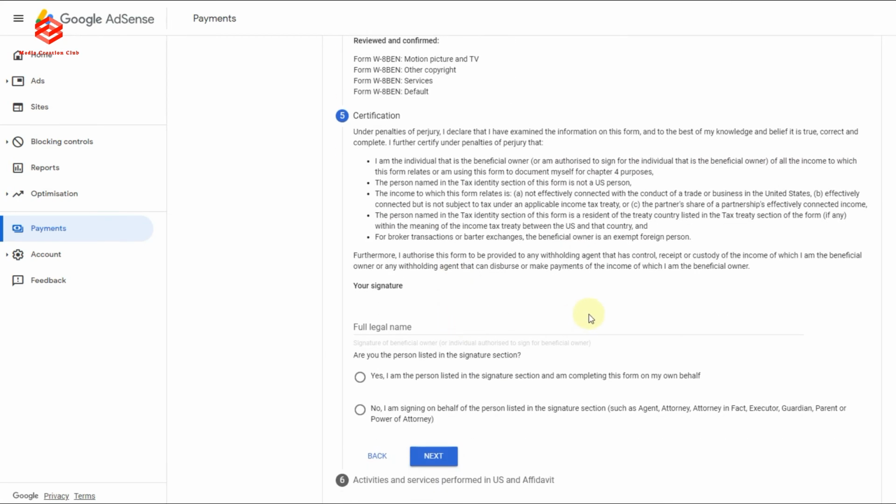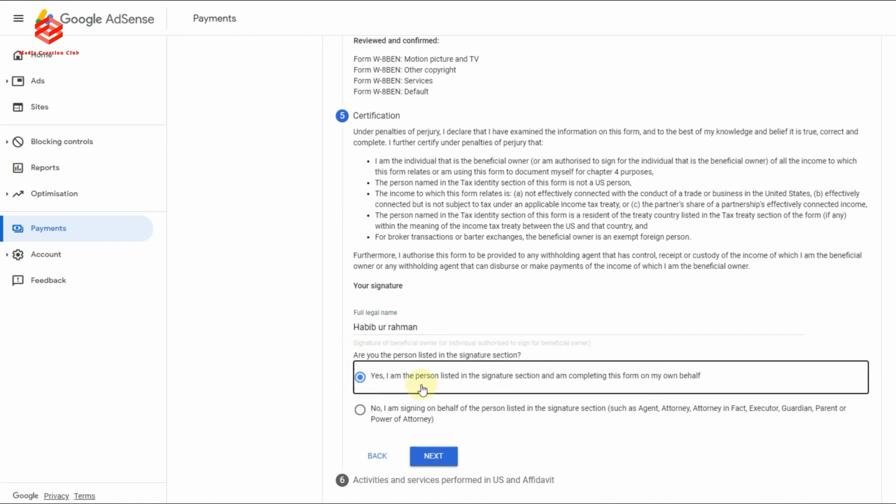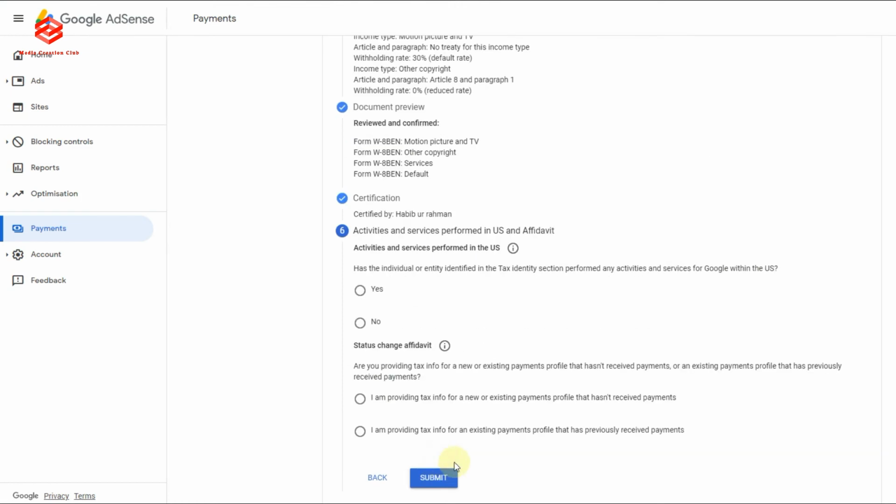Once we click next, here it is asking for your signature. So for the signature you put your full name, as per our ID. Then you select yes, I am the person listed in the signature. We select this one, then click next. Now here it is asking about the tax identity. So you just select no.